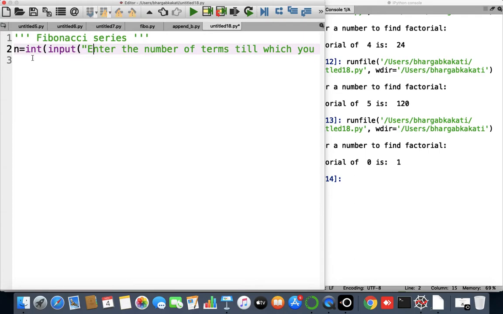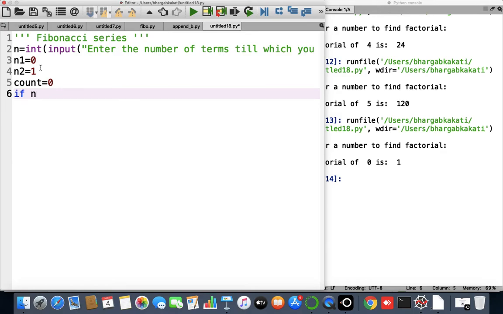After that, we'll put the initial values. What is the initial value of the Fibonacci series? It is 0. What is the second value of the Fibonacci series? This is 1. These two values should definitely be initialized in the program because these two values are fixed. After that, let's take another variable, count, as 0 because we have not yet started the program.